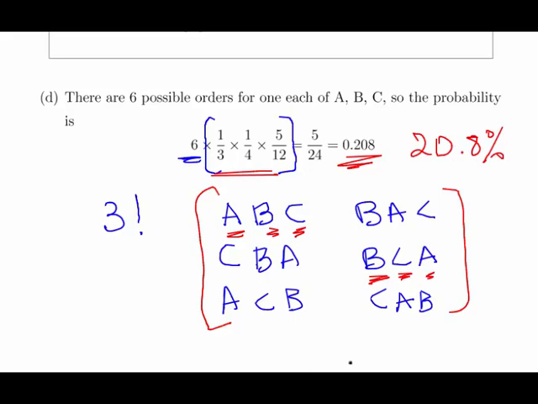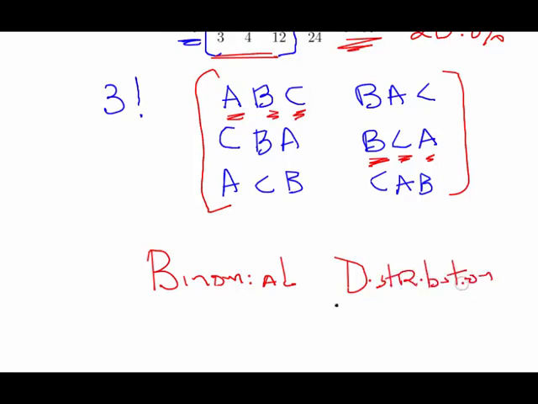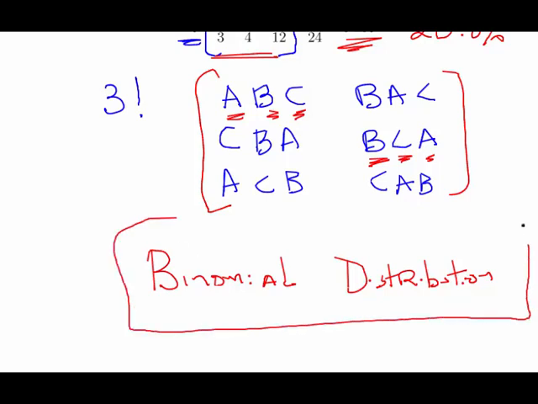Now this actually chimes with something that will come up later in the course, which is the binomial distribution. In my sequence of videos, I haven't come across the binomial distribution yet, but if you're looking at it after the fact and you see the connection there, it is correct.